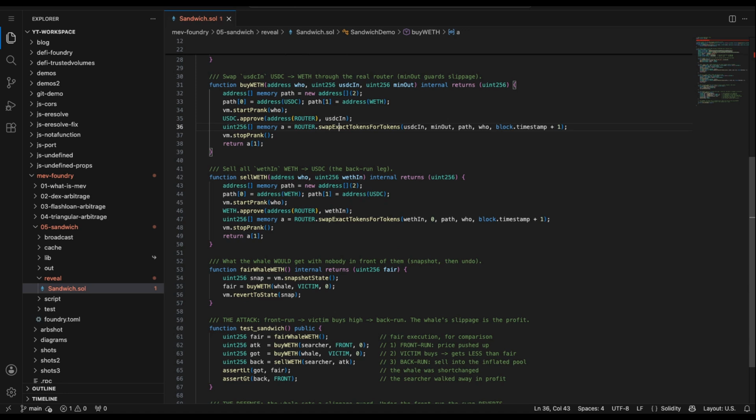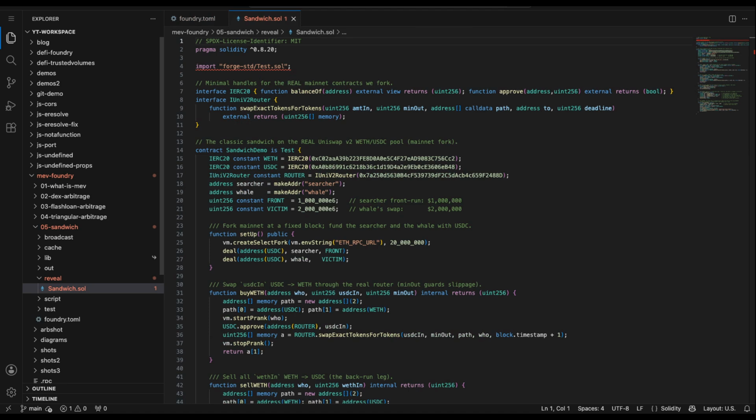If both hold, the sandwich worked. Read it once more before we run it. We'll put a fair amount first as the reference. Front run, victim, back run in that exact order, which is the whole point. The searcher's transactions bracket the victims.